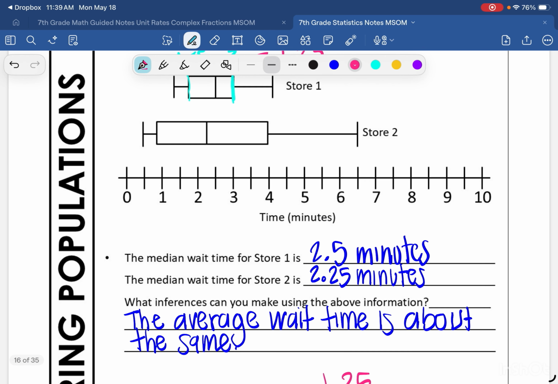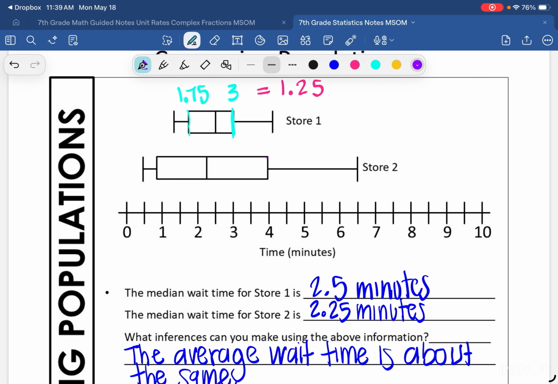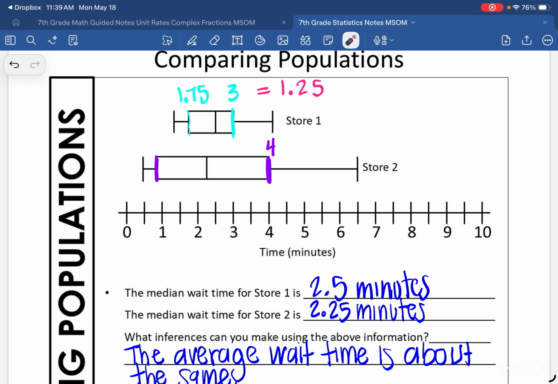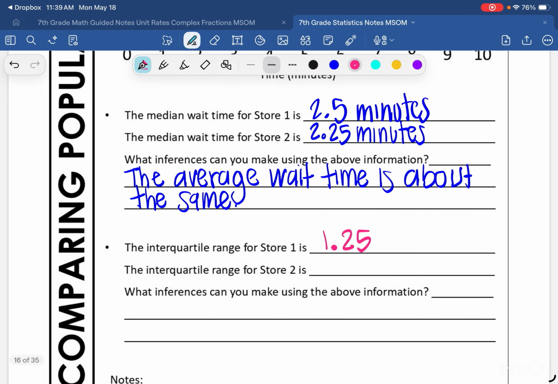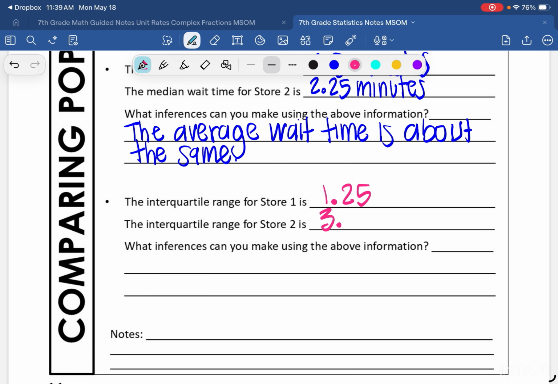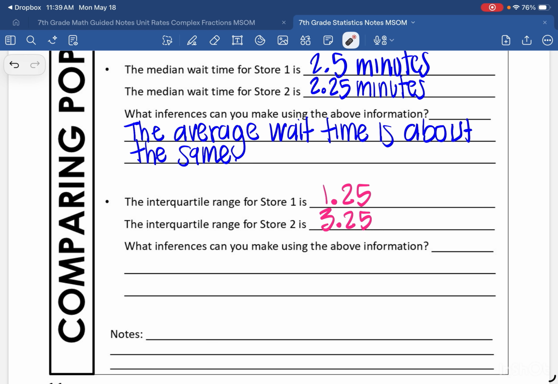Now let's look at the interquartile range for store 2, which would be this number right here. So 4 minus this number right here, which looks to be about 0.75. If I subtract those numbers, I'm going to get 3.25. So the interquartile range for store 2 is 3.25. Now it asks me, what inferences can you make using the above information? Well, I can say that the variation in wait times for store 2 is almost 3 times that of store 1.